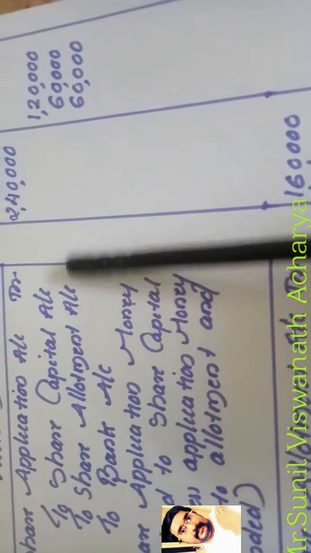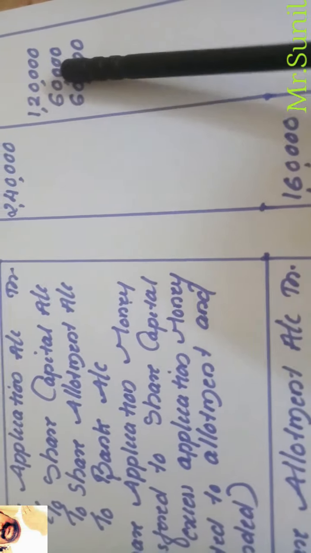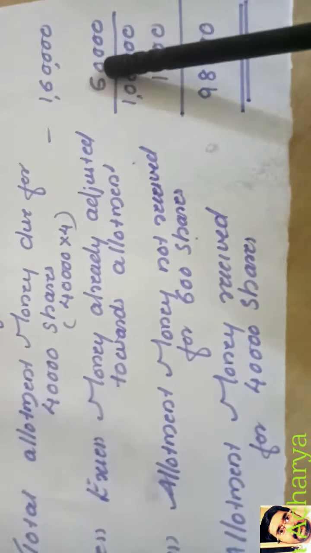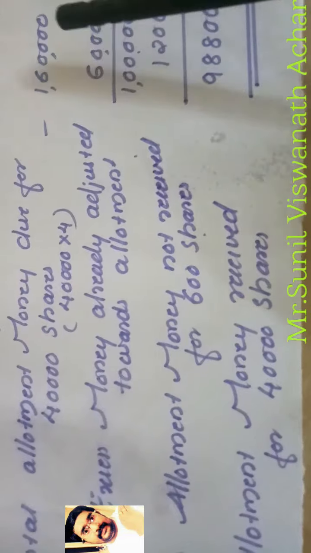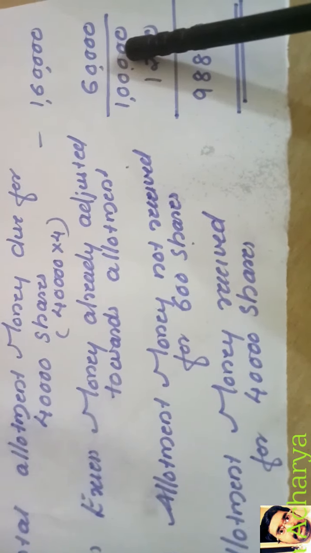In this, how much did we already adjust in allotment? Here you can see the share allotment adjusted from the application money, excess money we adjusted to allotment is 60,000. That means 60,000 we already received. So out of this 1,60,000, 60,000 we already received, that we already adjusted towards allotment money. So the balance the company is pending to receive is how much? Only 1 lakh, right?